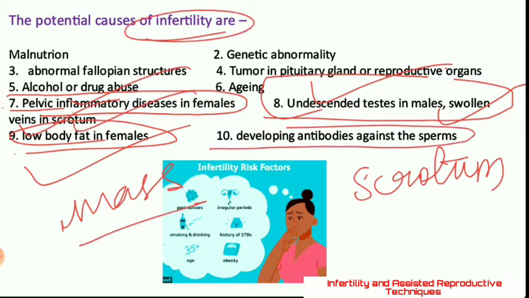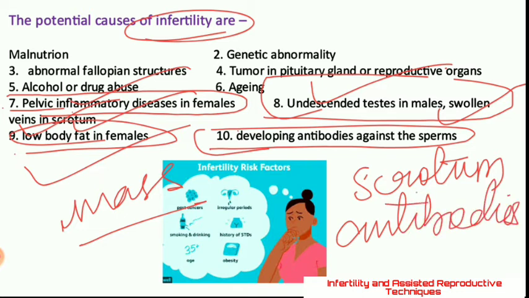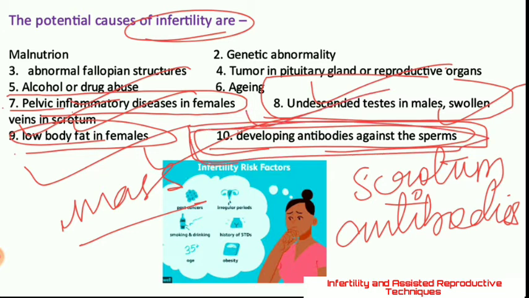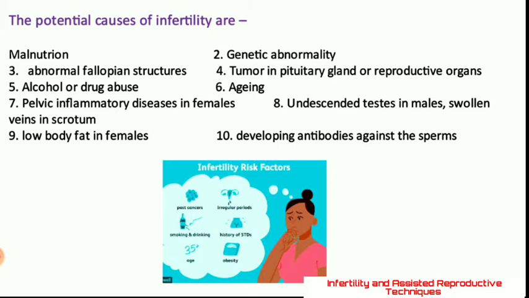Developing antibodies against sperms: sometimes some females develop antibodies against their partner's sperm cells. The immune system of the female regards the sperms as a pathogen. At that time it generates antibodies, which is very harmful and also leads to infertility.